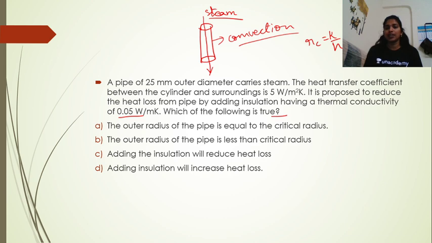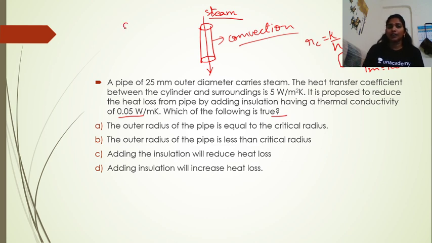So 0.05 by 5 gives 0.01 meters, or 10 mm, because 1 meter is equal to 1000 mm, right? So the critical thickness of insulation is 10 mm, and we have an outer diameter of 25 mm. So the outer radius of the pipe is greater than the critical thickness of insulation, right?